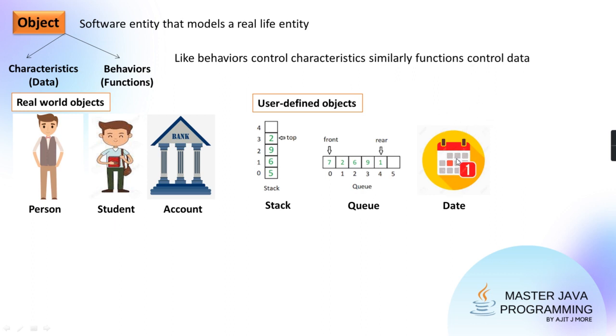You can turn the page back also, so one month is decreased. So add month, subtract month, add days, subtract days, check the number of days between two dates. Two dates are there and I want to check how many days are there between the two dates. So what are those? Functions. And those functions are manipulating the data. So what is the data? DD, MM, YY, that is the data.